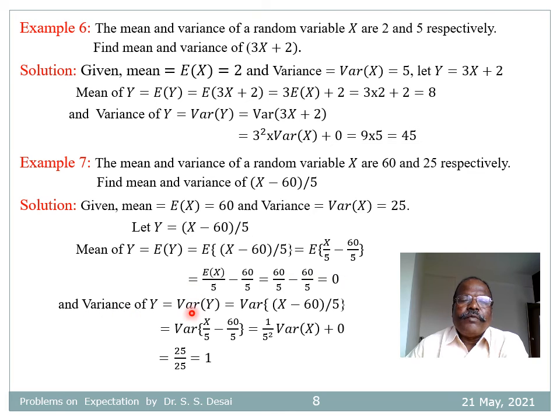And variance of y equal to variance of x by 5 minus 60 by 5, equal to 1 divided by 5 square variance of x plus 0, that is variance of x, 25, divided by 25, equal to 1. So therefore this y, equal to x minus 60 divided by 5, has mean 0 and variance 1.